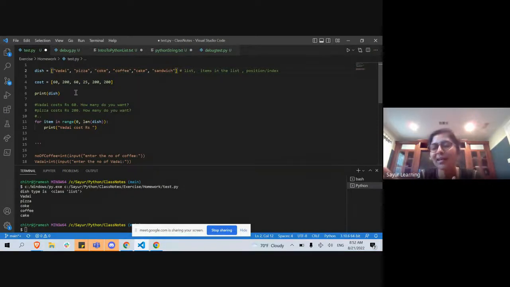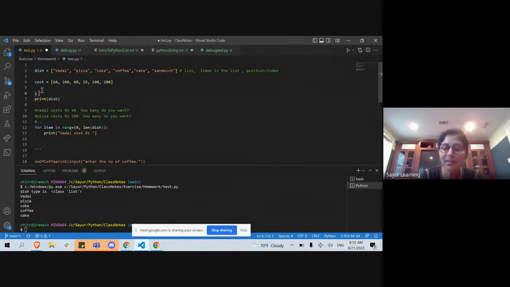Vadai is a string. But vadai is not a variable. It's a string constant, a string literal. 60 is an integer, but it's not an integer variable. If I equal 60, I is a variable, an integer variable. 60 is the actual value, the integer value. Okay, so you have to get your terminology right.